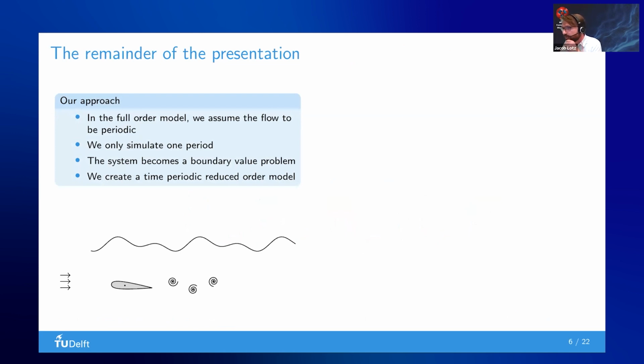Basically, we aim to simulate only one period of a periodic motion. And then, as I will show later, this system will become a boundary value problem instead of an initial value problem. And then we are going to create the time periodic reduced order model. I will give you more details later, but now you have an idea of what's going to come.